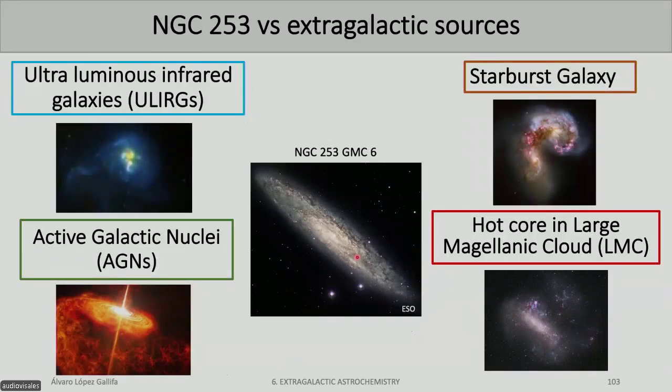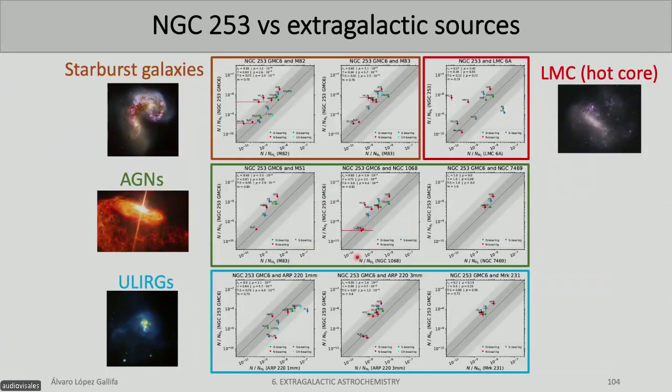And finally, now that we have this opportunity to use this high amount of molecules detected in this source, we would like to compare with other galaxies, with other extragalactic sources. But as I mentioned before, the number of molecules available is way lower. Okay, I know that you probably cannot see the numbers because everything is pretty smashed. But if you believe me, the values of the correlation are all about 0.7, except for this one, which is 0.4.